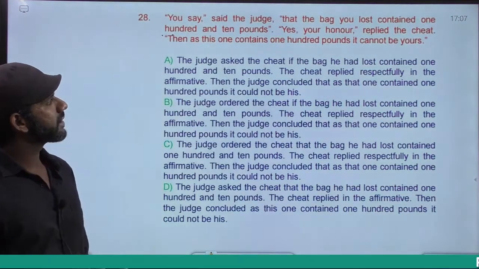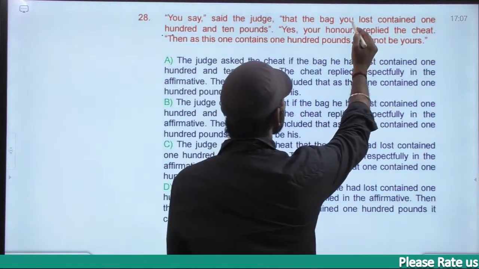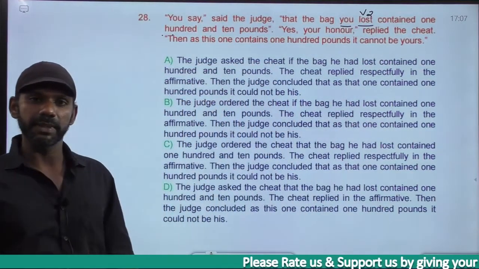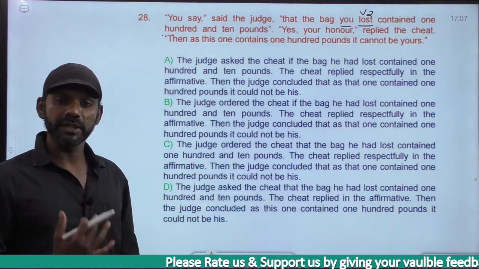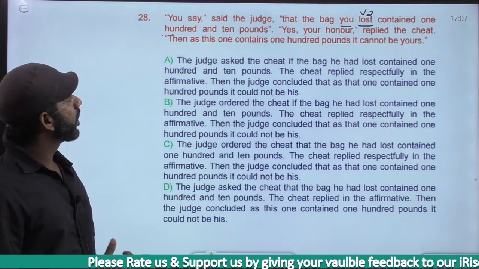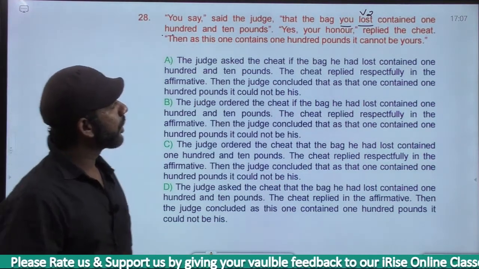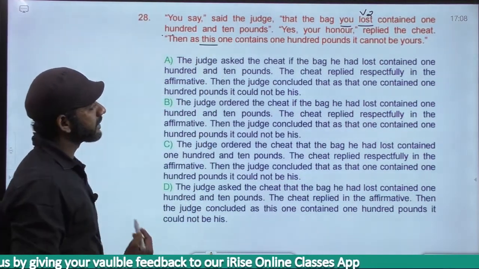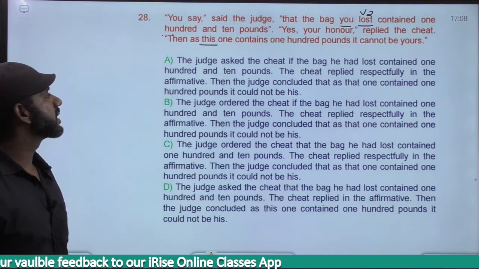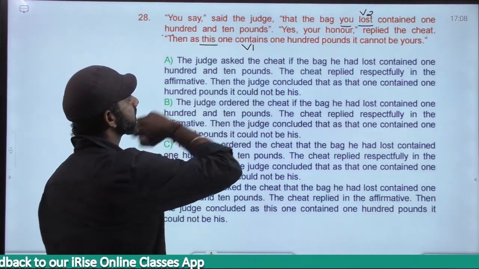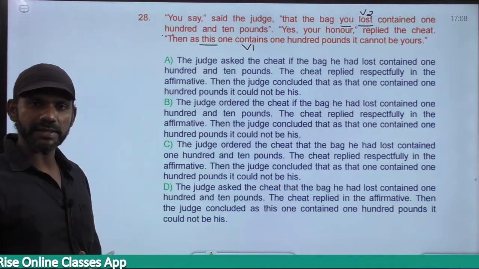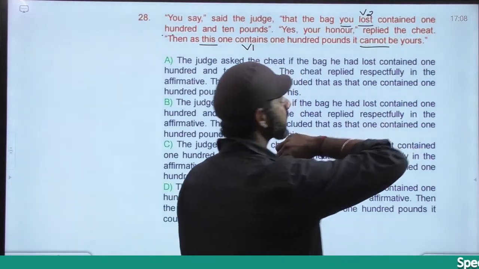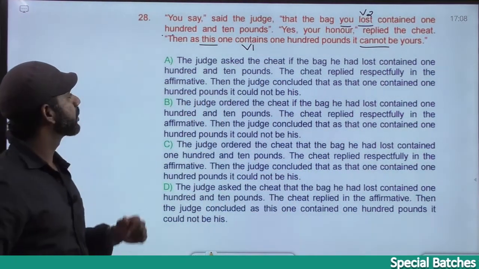You say, said the judge, that the bag you lost. The subject here is you, lost is V2, subject plus V2 is simple past. As per the rule, simple past becomes past perfect. He had lost contained 110 pounds. Yes, Your Honor, replied the cheat. Then as this one contains, this becomes that. This one contains is V1, simple present. Simple present must become simple past. This one contains 100 pounds, it cannot be yours, cannot becomes could not. Come to the first one.